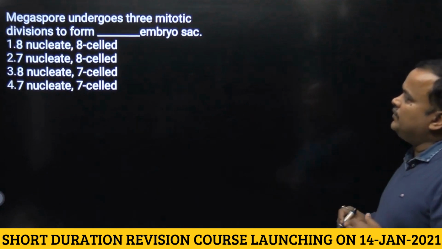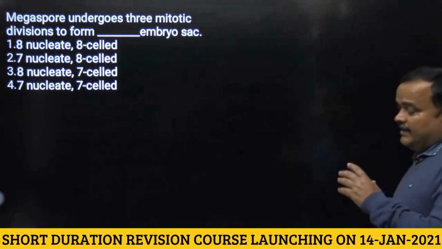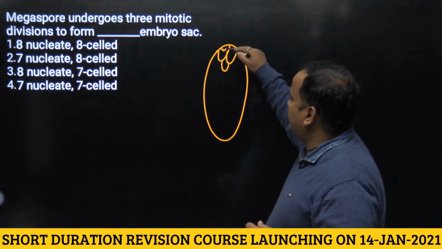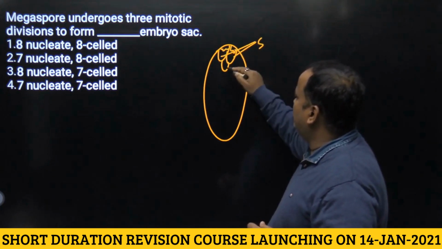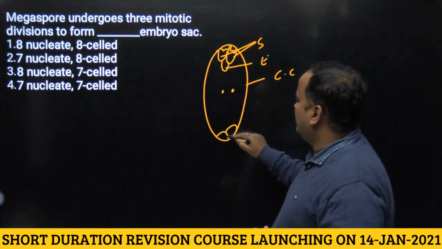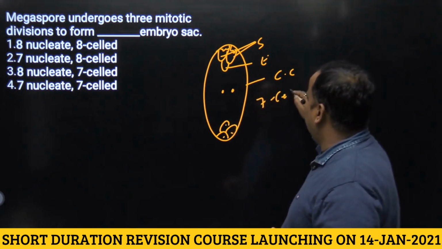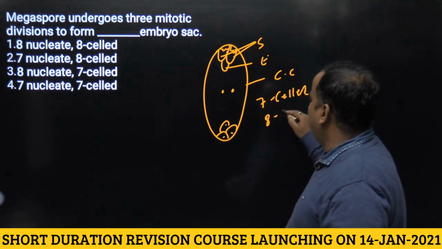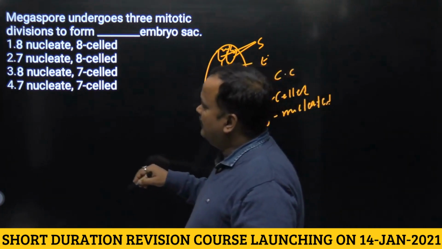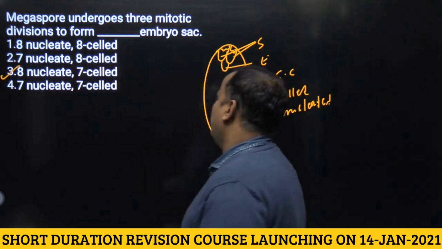Now, megaspore undergoes 3 mitotic divisions to form this egg apparatus, synergid, this is synergid, this is egg cell, this is central cell with 2 polar nuclei, and these are 3 antipodal cells. So total number of cells is 7, so it is 7 celled and 8 nucleated. So answer will be 8 nucleated and 7 cell, that is third.